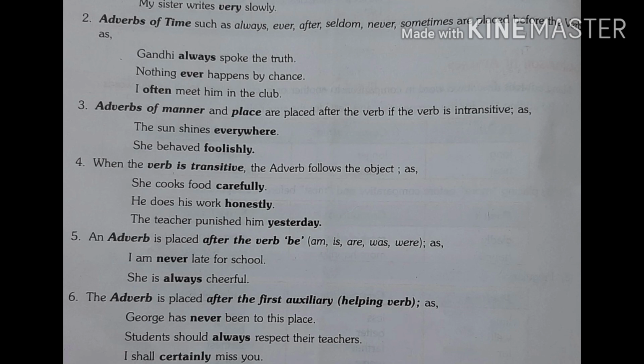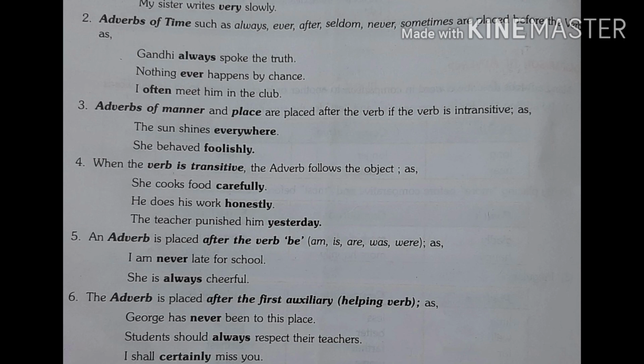Nothing ever happens by chance. In this sentence, happens is a verb and ever is before the verb. I often meet him in the club. Meet is the verb and often is used before the verb. Adverbs of manner and place are placed after the verb if the verb is intransitive.